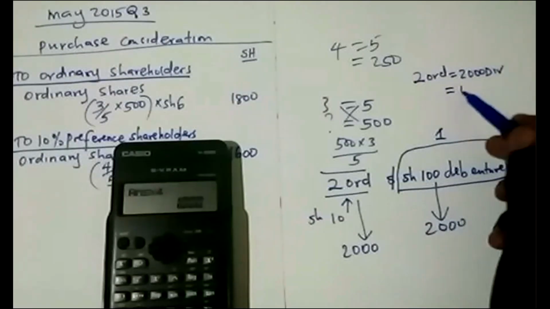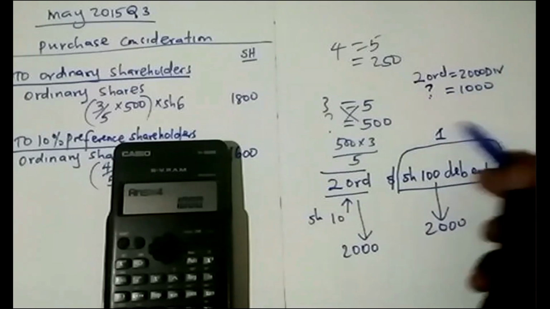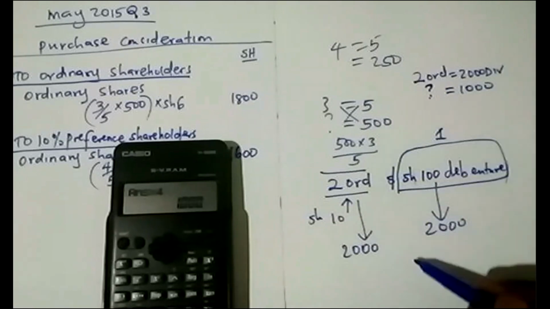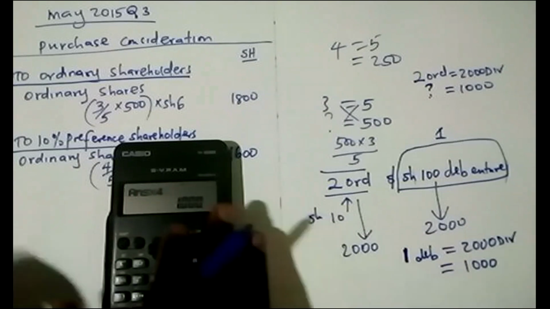So what about the 1,000 which was in arrears? It's the same thing here. I've talked about 1 debenture. So for every 1 debenture of 100 shillings equals 2,000 of the dividends in arrears. So that is how you equate.